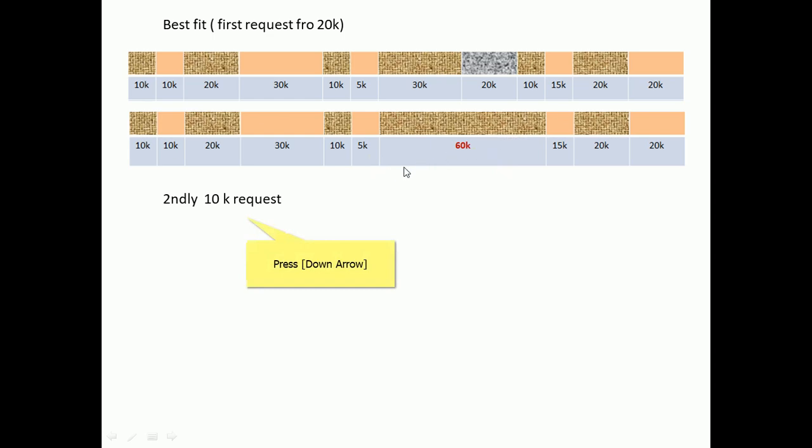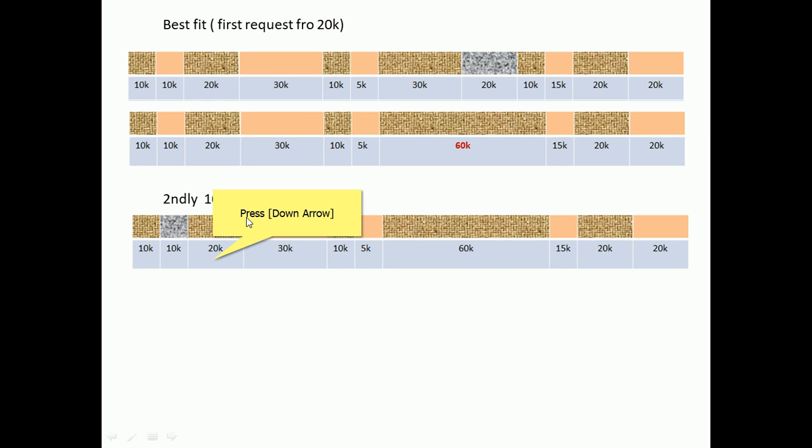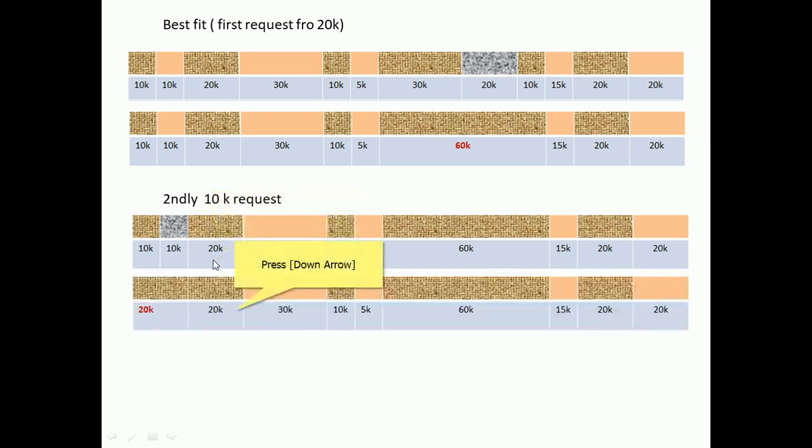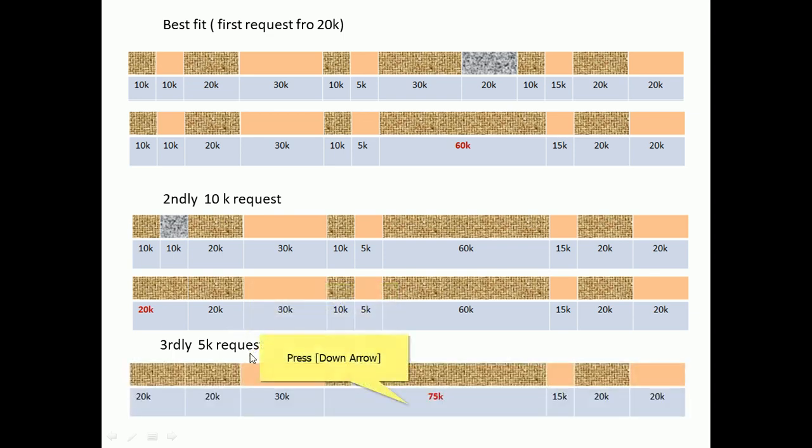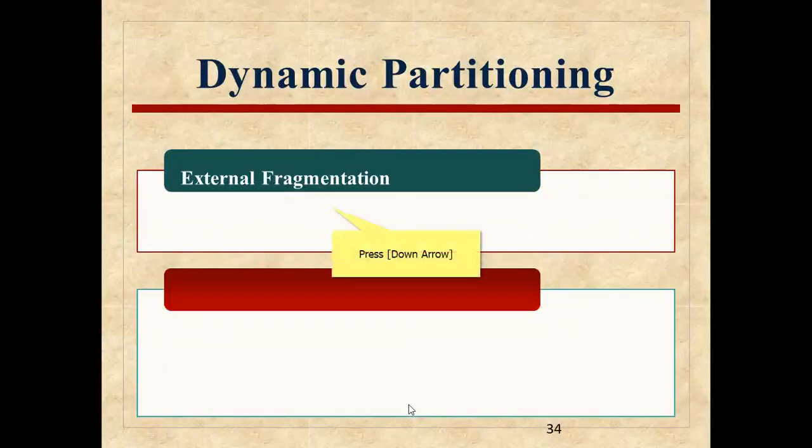The second demand is 10k in case of best fit. There is obviously more space, so you can give it, and this becomes 40k, 20 plus 20. Finally the 5k demand: we can give it to the 5k hole that was free space. Altogether it becomes 75k.